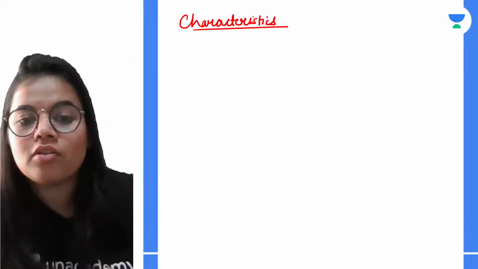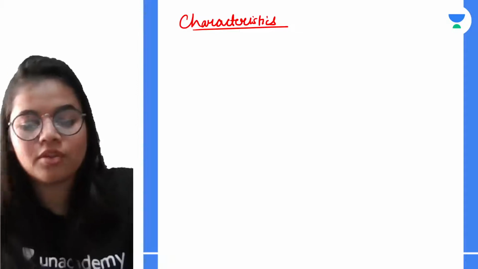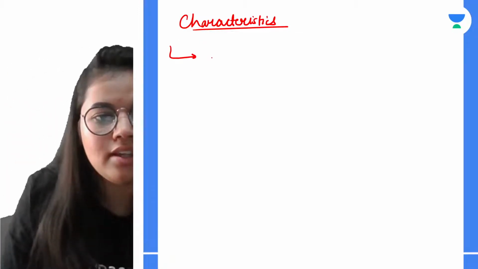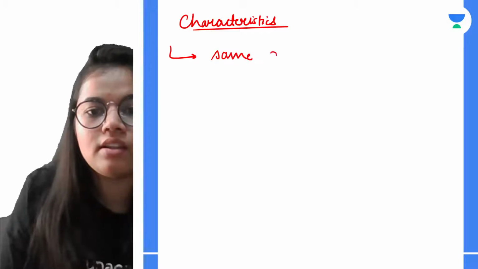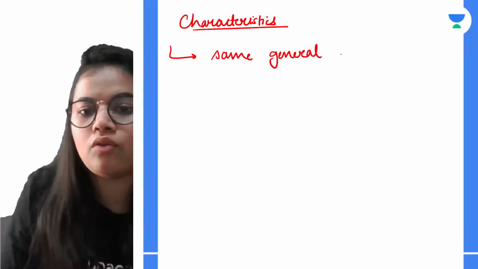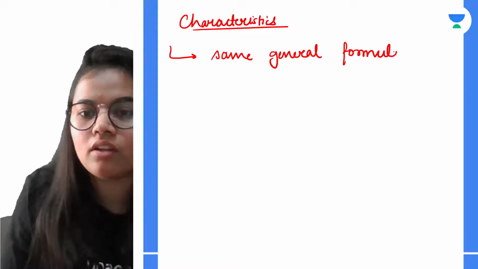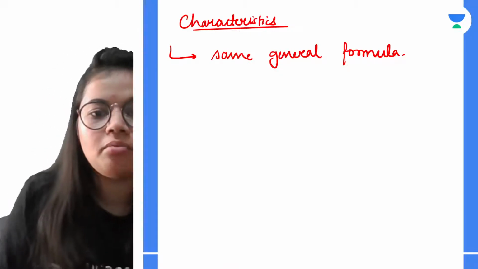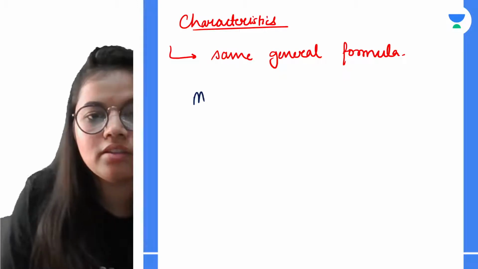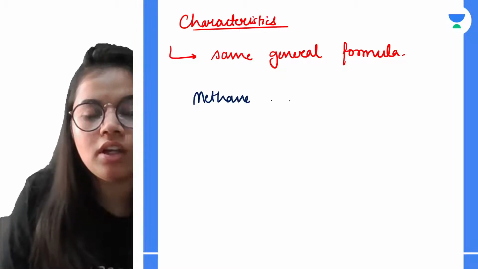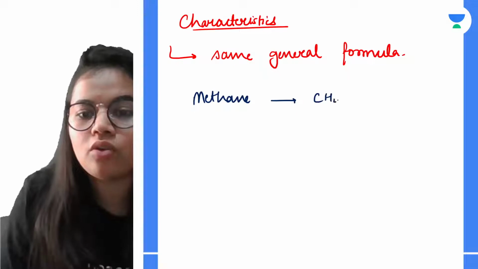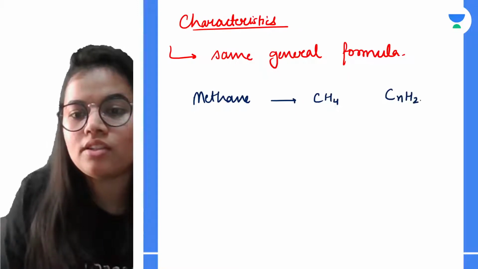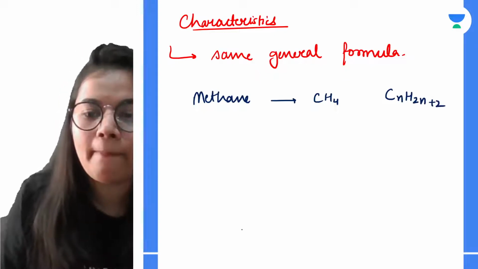Now if I talk about the characteristics of homologous series, the very first one is that they have the same general formula. If I talk about methane, methane is an alkane. What will the formula of methane be? CH4. It follows the general formula CnH2n plus 2.